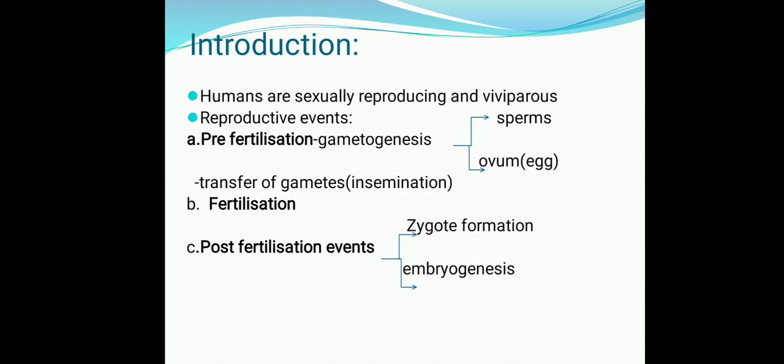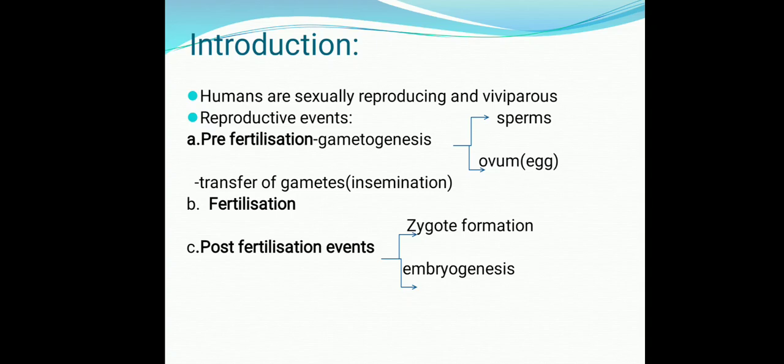Gametes का बनना अति आवश्यक है. Gametes are of two types, male gamete and female gamete. In gametogenesis we will study the formation of the male gamete, that is sperm, and the female gamete, that is ovum or egg.